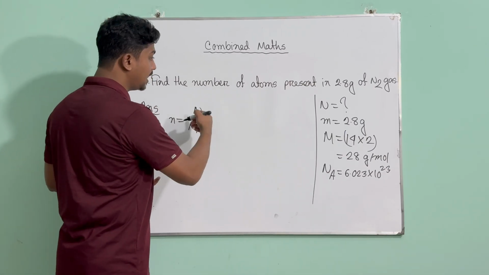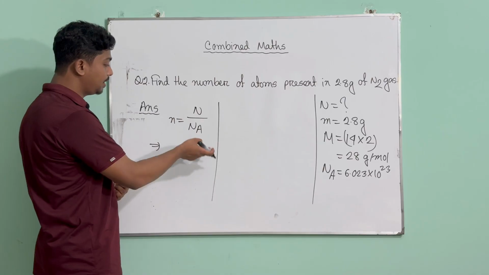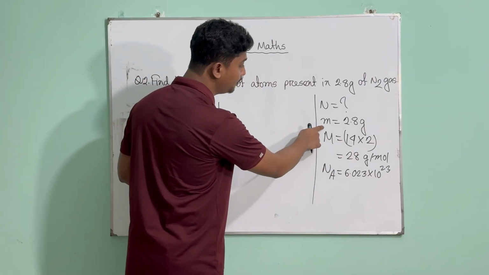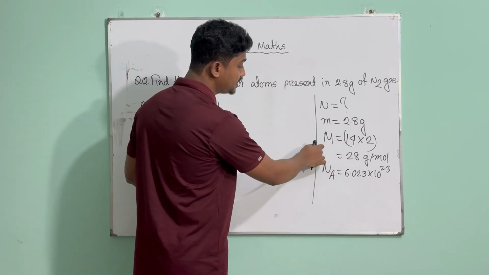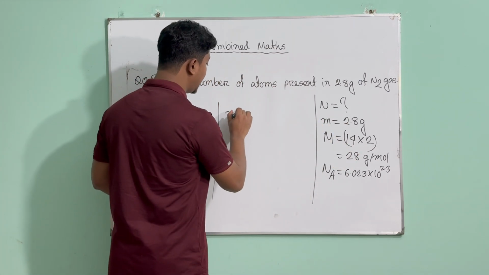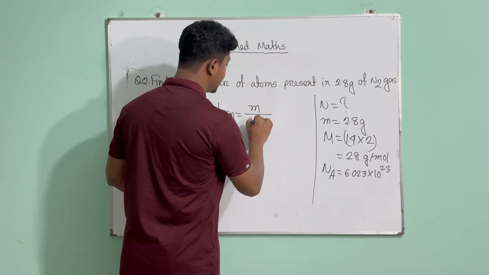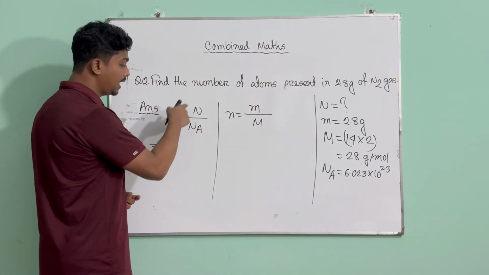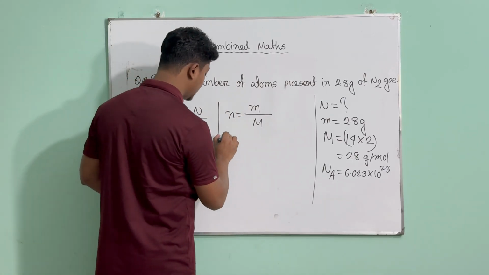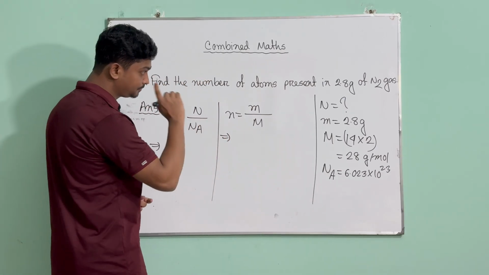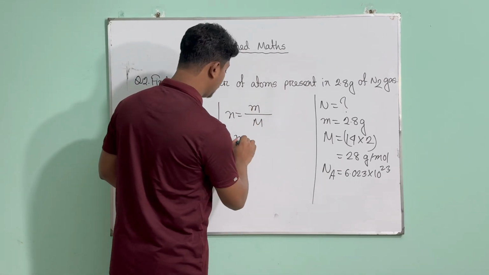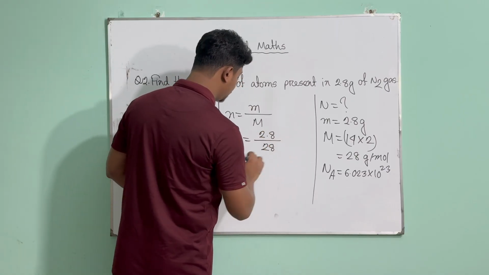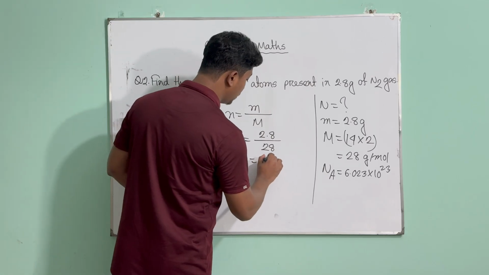We can do it in the other portion, find the value of n, bring it here, and then calculate capital N. Can we do it? Yes, we can do it, because we have small m, mass of the substance, and we also have the capital M, molar mass. Now we know another formula, that n equals mass of the substance divided by the molar mass. If we can use it, we can find the n, and we can use this n here and calculate our number of particles, right? So let's do it. So this n here is, I don't know, so m is here 2.8 divided by 28, so you are basically going to get n equals 0.1 mole.